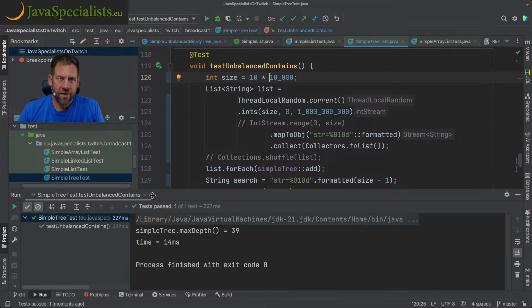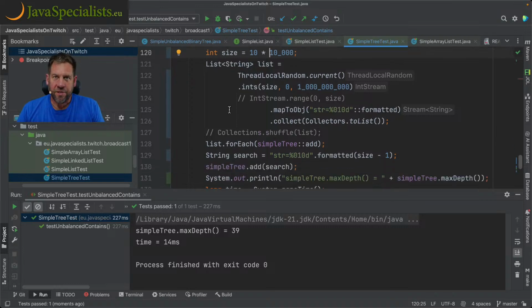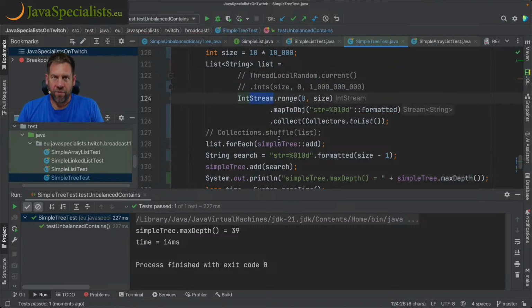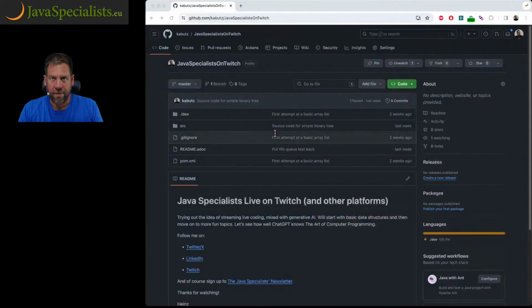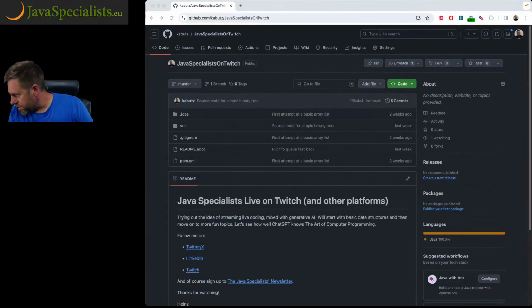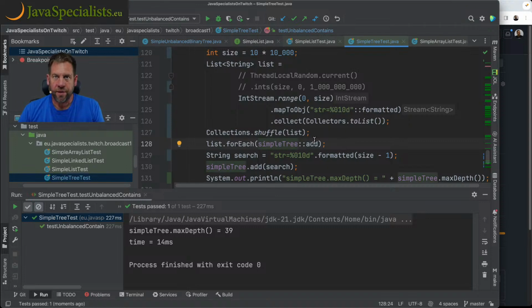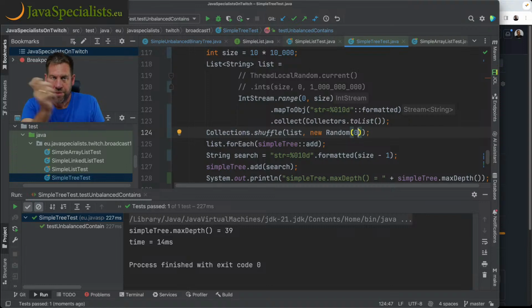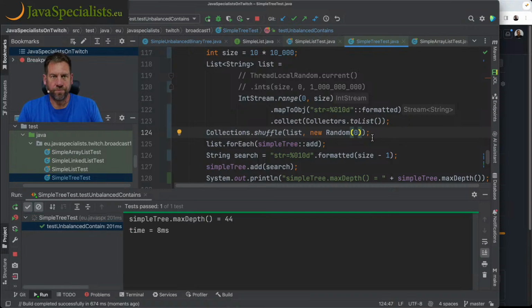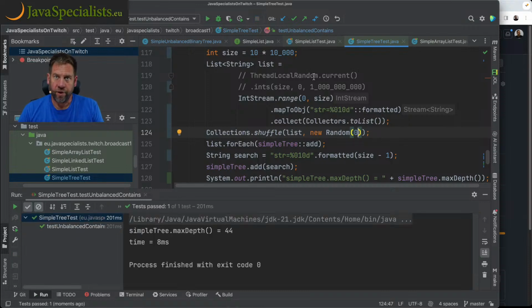Interesting. So that's actually random numbers. So let's do it a different way, and let's get more consistent results. So what we're going to do is make an int stream, and we're going to shuffle it, but always in exactly the same order. So we're going to have the same order shuffle. So what we'll do is we'll shuffle it with new Random of 0. So it's always shuffled, but in the same way. So if we run that, you see its depth is 44 here.